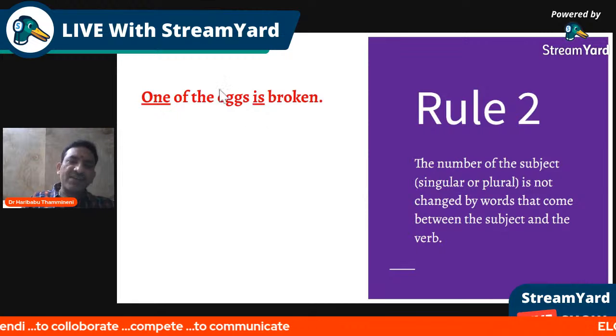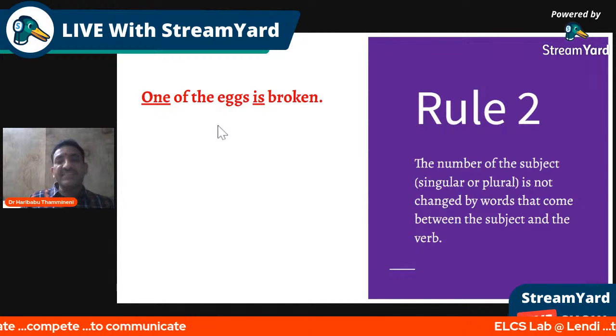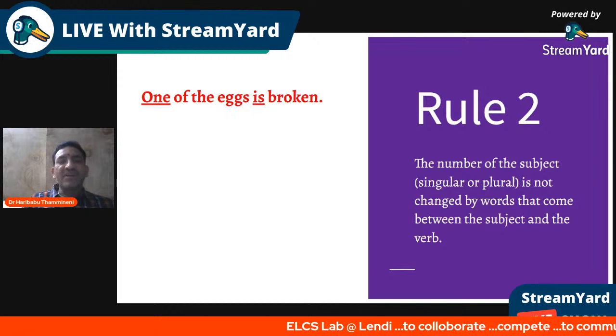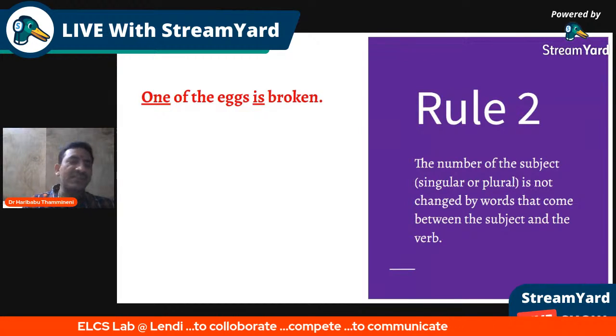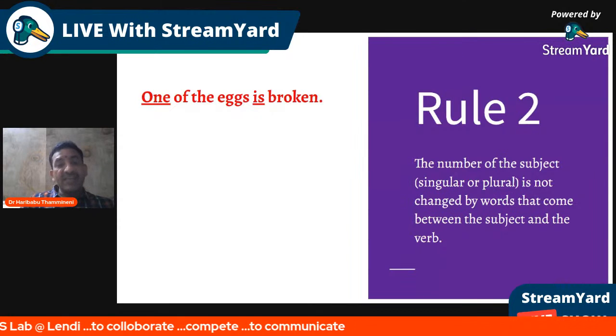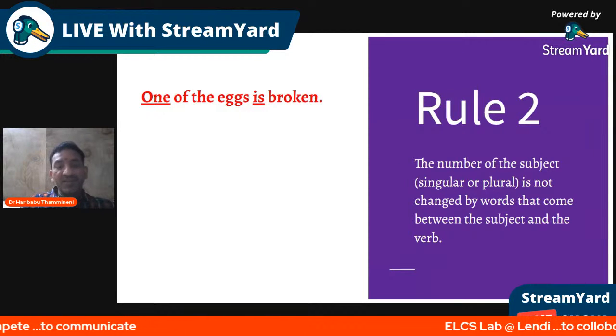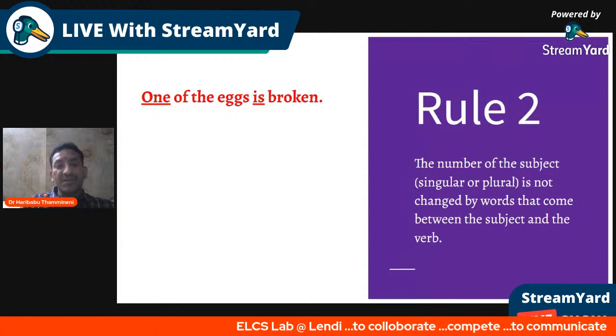The trap is here. Most of us misunderstand. "Eggs" is not the subject here, but eggs looks plural, so we always write "one of the eggs are broken". Basically, you make a mistake. And in the examinations, this kind of question appears to test your ability, how you supply a verb for this kind of subject.